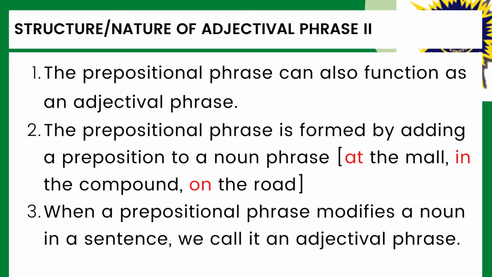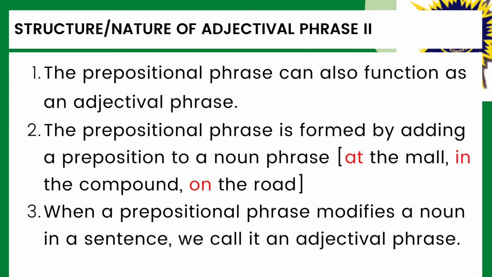Besides these two structures, the prepositional phrase can also function as an adjectival phrase. To form a prepositional phrase, one has to simply add a preposition to a noun. Like in the examples, at the mall. The mall is a noun phrase. However, when we add a preposition at to that noun phrase, we get a prepositional phrase. Another example is in the compound. The compound is a noun phrase. However, when we consider in as part of that phrase, it ceases to be a noun phrase and becomes a prepositional phrase.